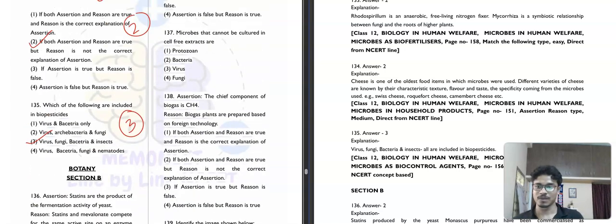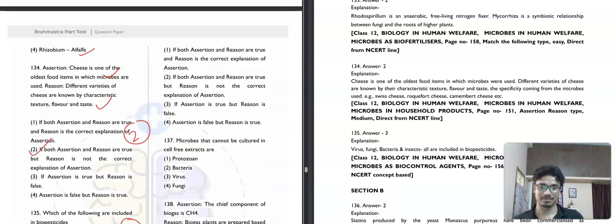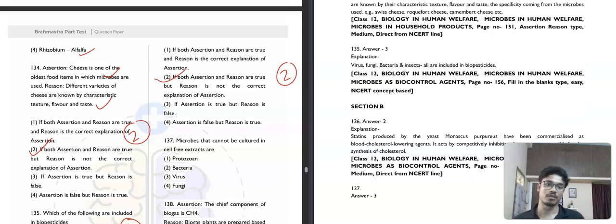Then question number 136, right? Assertion: statins are products of the fermentation activity of yeast. Is it correct? Yes, it is correct. Then the reason: statins and mevalonate compete for the same active site on an enzyme involved in cholesterol synthesis. This is also a correct statement. But the reason is not the correct explanation of the assertion. That's why the second option will be our correct answer. If you want to say that statins are produced by which yeast, that is Monascus purpureus. I hope you got it.